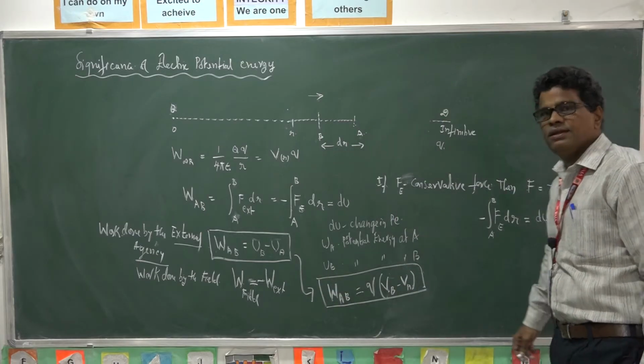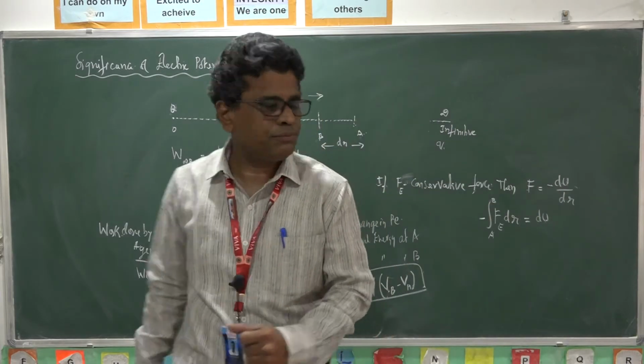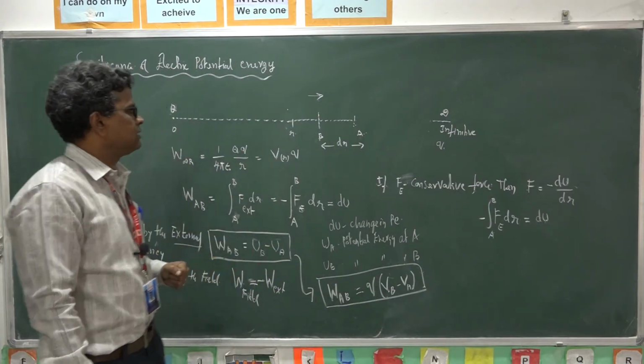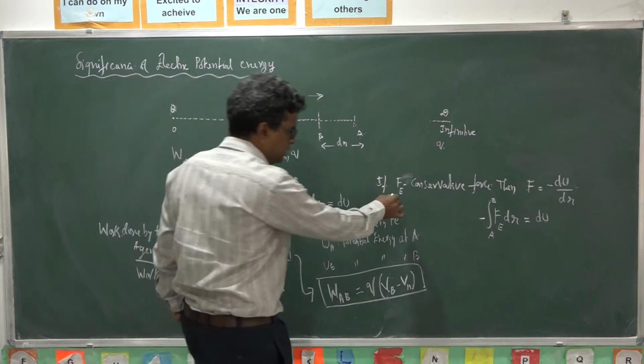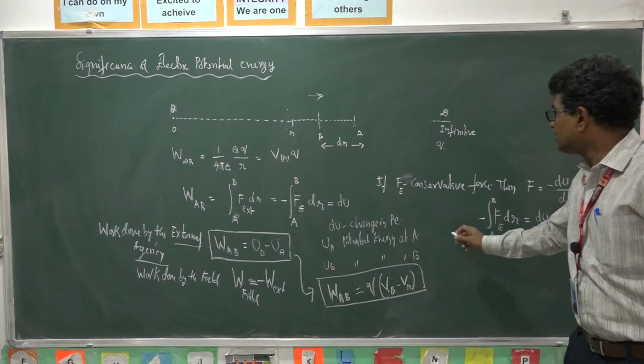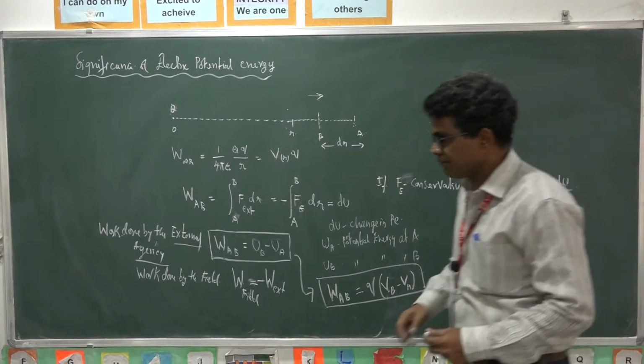Here one more point you have to notice. This electric field is a conservative field.